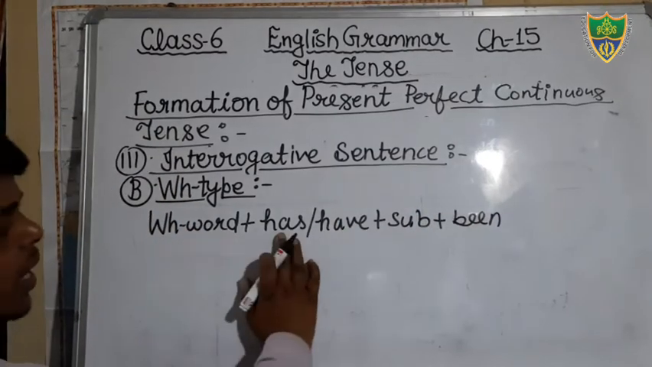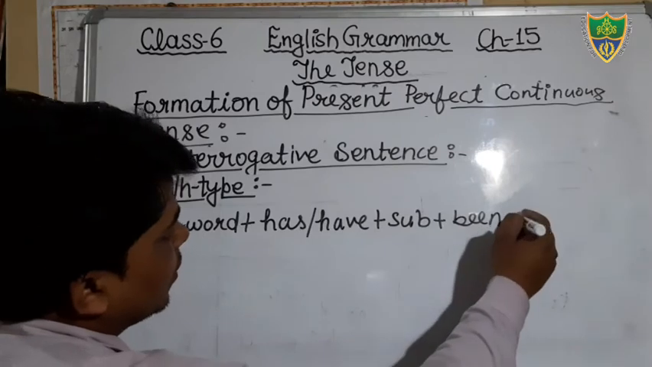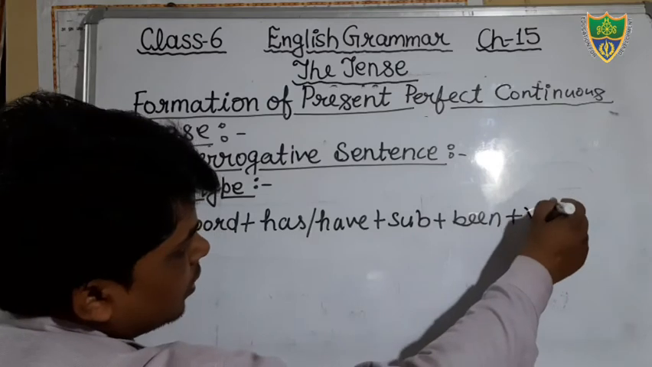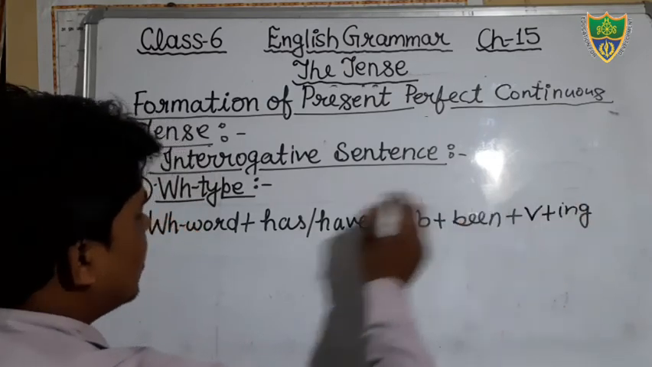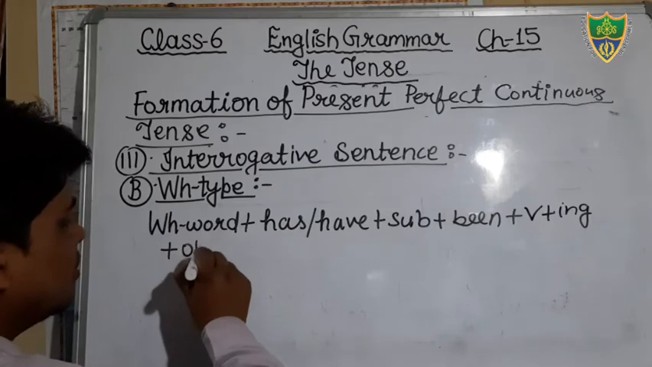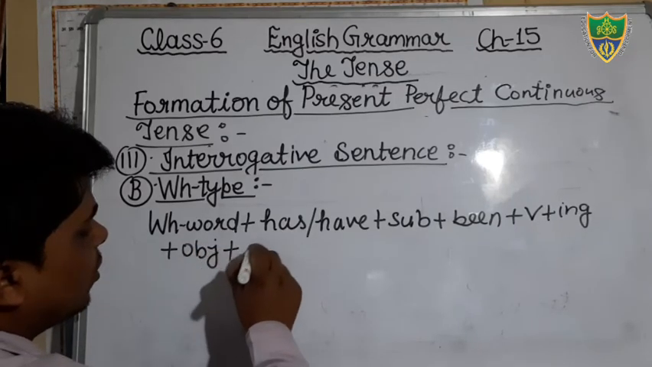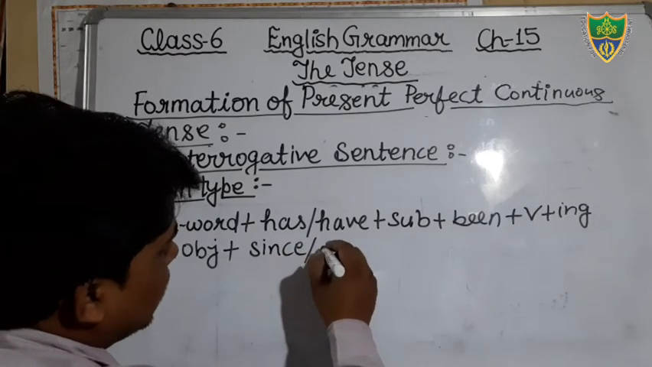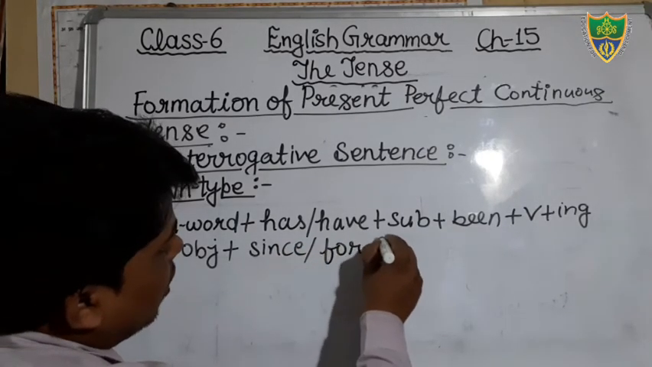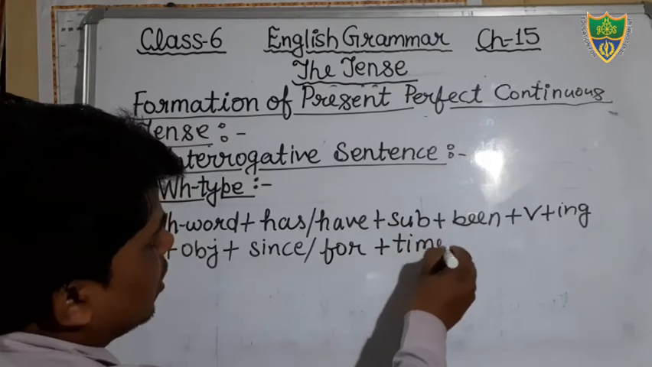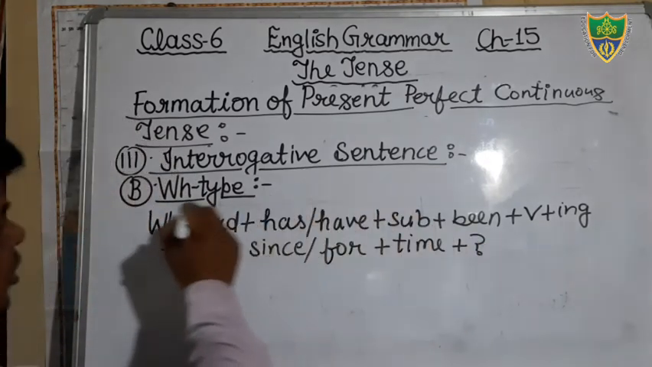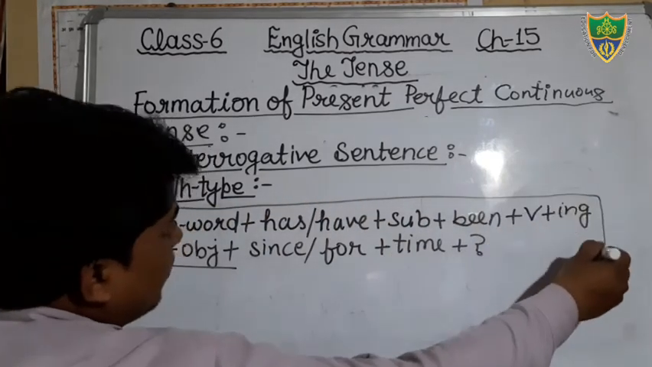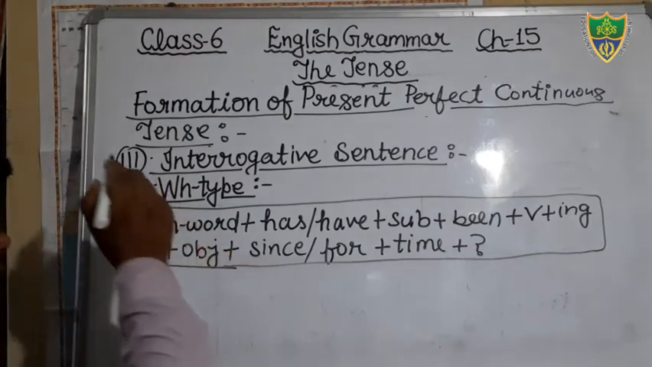Okay, WH word, has or have, then subject, then been, then verb. In the verb we will add ing, then after object, okay, then after since and for according to the time, since and for, then after time, then after question mark. This is your structure, keep in your mind. And on the basis of this structure we will construct the sentence. Example we can see,